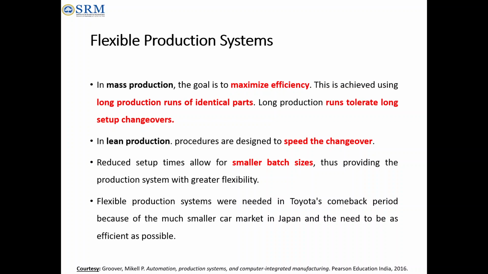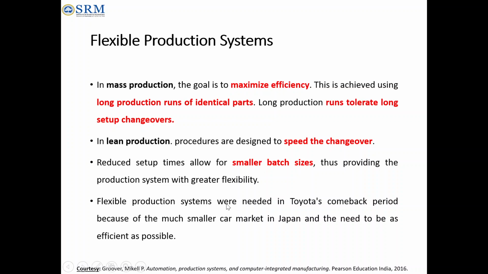They keep updating on customer demand, analyzing the market, and producing only a small volume, a small batch size, and they are very flexible for speedy changeover of the production system. So the product should have that flexibility.